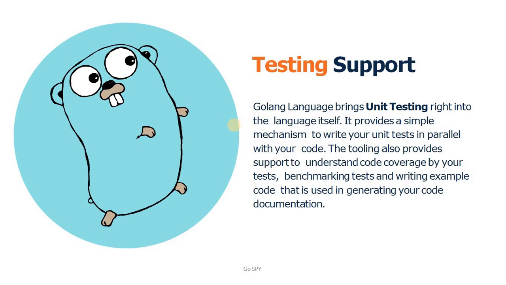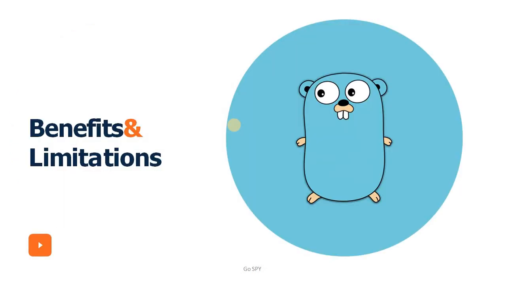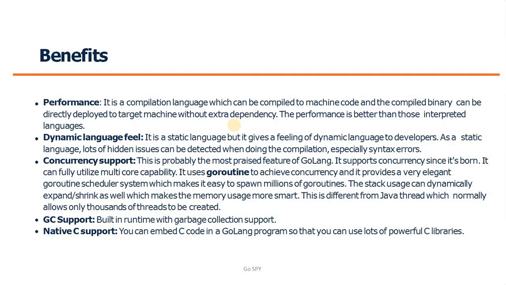So these are the key features of Golang. Let's move on to the next part, which is benefits and limitations. This programming language has a lot of benefits as well as some limitations. So let's discuss those. The first benefit is performance.